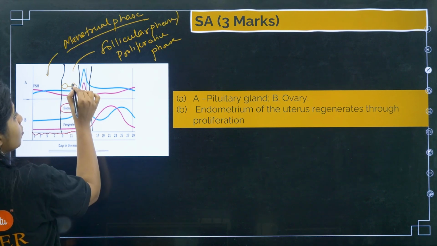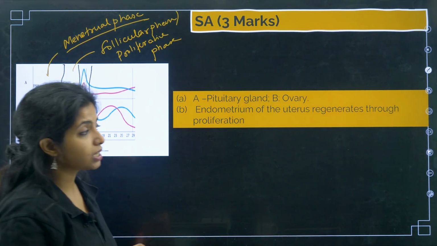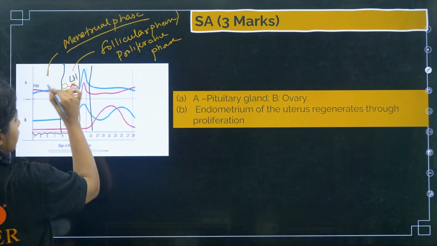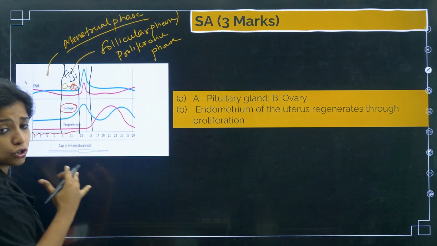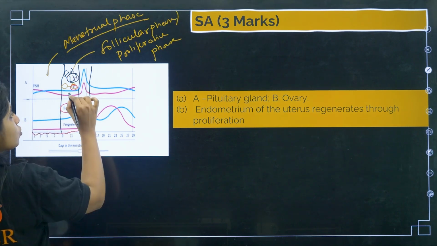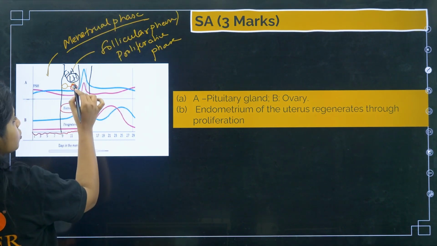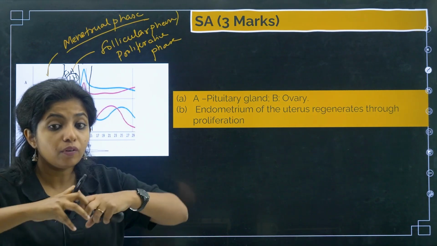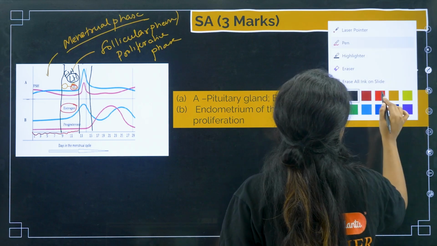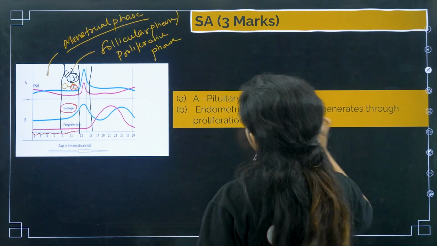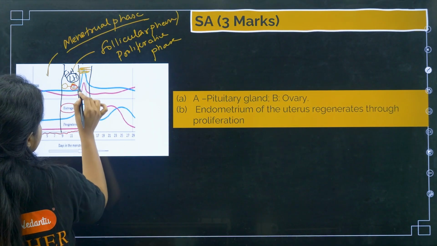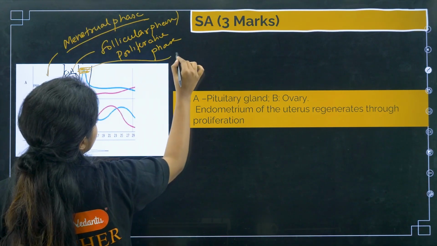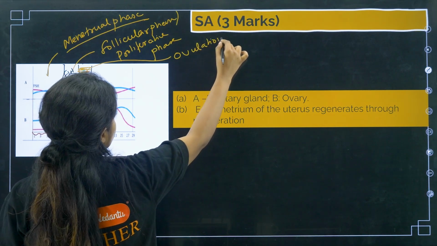what happens? The hormone which goes up is LH, luteinizing hormone. So you have two hormones, FSH and LH, right? When the amount of estrogen goes really high, the LH also shoots up very much, such that the one follicle which was maturing will break open and release the secondary oocyte. This phase that you see, where the LH, which is marked in blue color, spikes up, is known as ovulation. The ovulatory phase, where ovulation will happen.